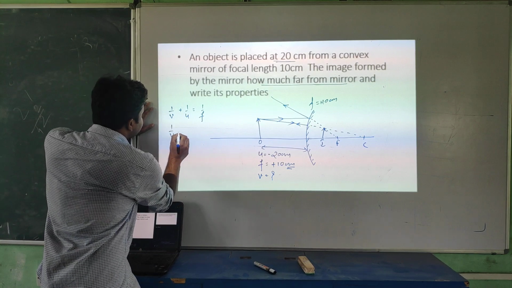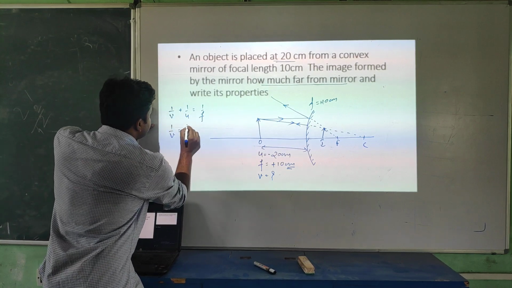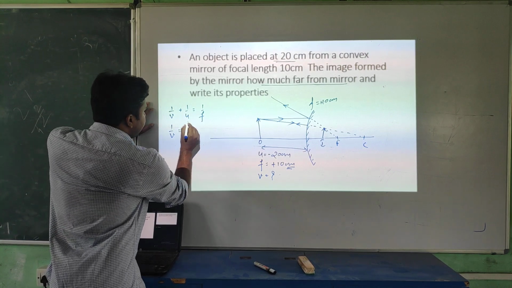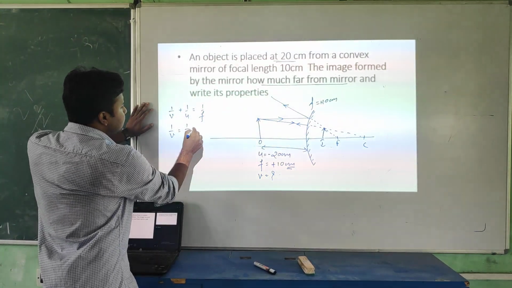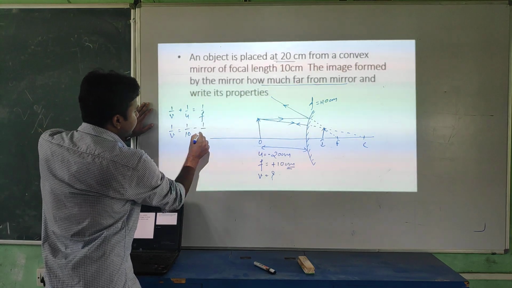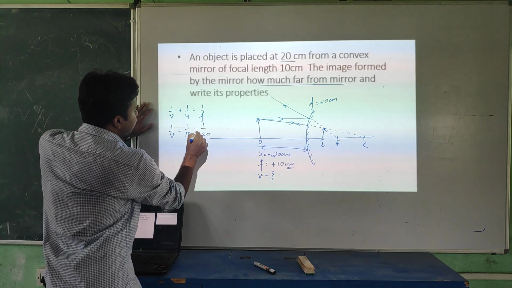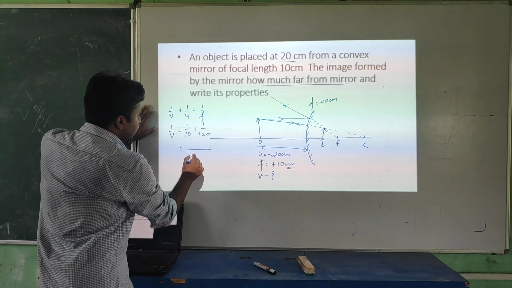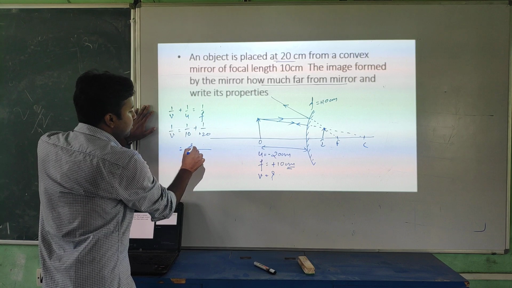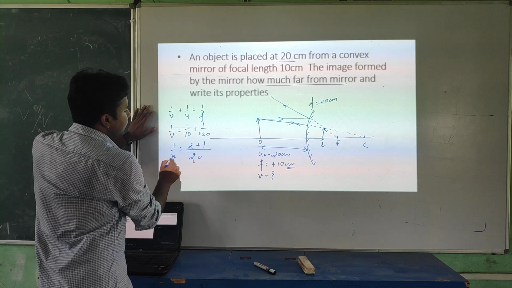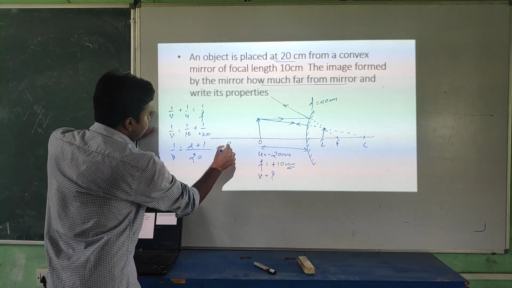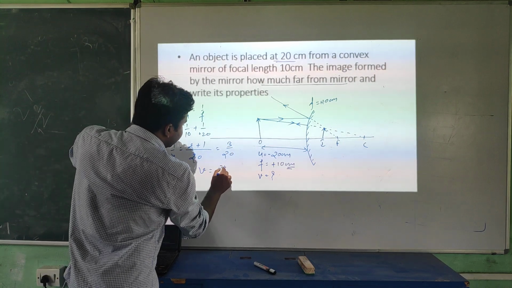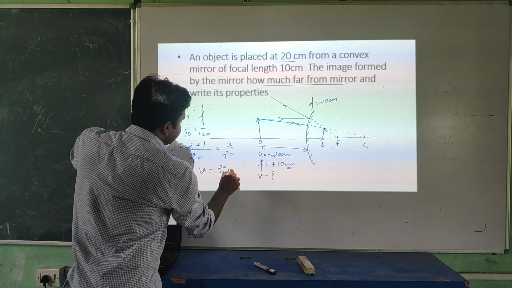Now here we'll put everything with the sign. We have to calculate V, so I am taking this term to this side. 1 by F, F is positive, written here with the positive sign. It will go this side with the minus sign. So minus 1 by minus 20. This minus minus cancels out, so it will be plus. The LCM is 20, so 2 plus 1. 1 by V is 3 by 20, and V equals 20 by 3 centimeter.